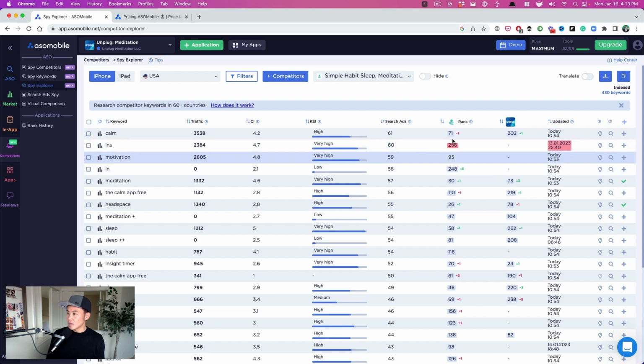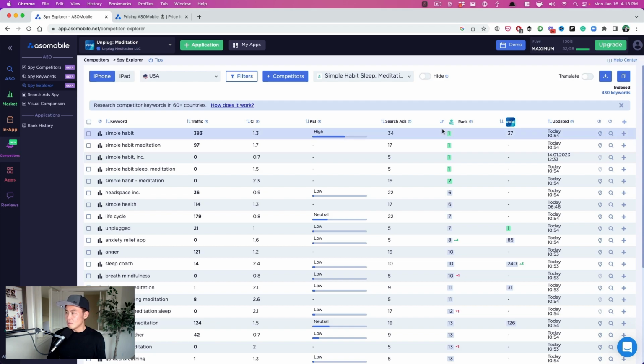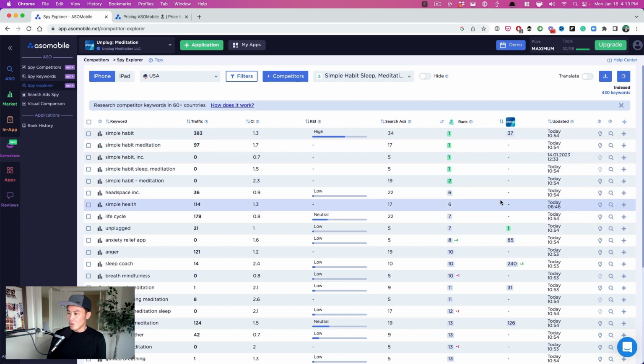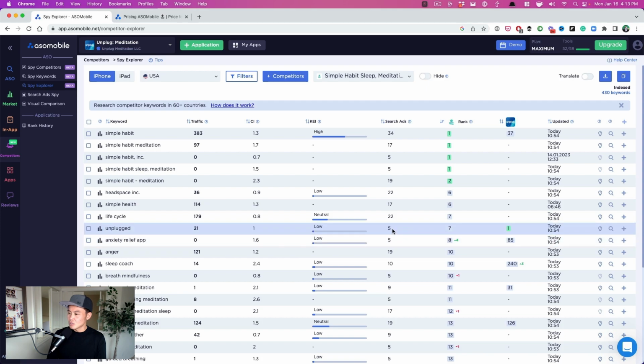Motivation, I'm not ranking at all. And then you can even see, what are the number one keywords for Simple Habit. So this is Simple Habit. So very much branded. They used to be number one for meditation, frankly, but I guess they've dropped. So you can see which ones they're ranking in the top 4 and which ones might be keywords that we want to go after. And so Unplugged, they're number 7, but we're number 1. They're coming in, but there's not that much search traffic.